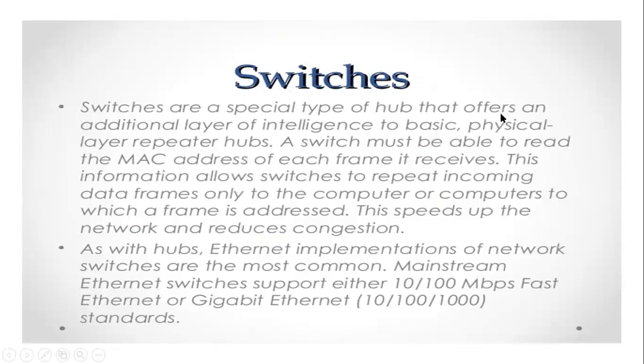And then switches. Okay, switches are specially a type of hub. I told you about a hub where you can connect n number of wires at one place, by which you can get connected with a number of systems also. So it is a special type of hub that offers an additional layer of intelligence to a basic physical layer repeater hub. It will allow the information to pass with the help of the switches.